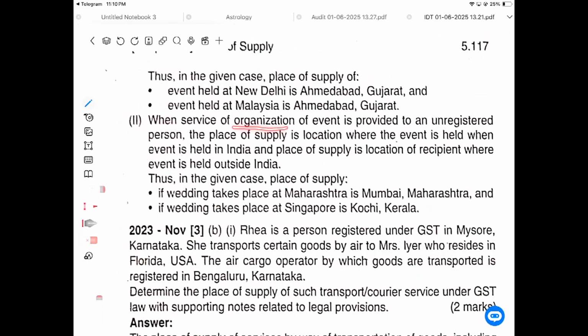When the service of organization of an event is provided to an unregistered person, the place of supply is the location where the event is held. When the event is held in India, the place of supply is the location of the event; if held outside India, it is the location of the recipient. In the given case, the wedding takes place in Mumbai, Maharashtra, so the place of supply is Maharashtra. When the wedding takes place in Singapore, the place of supply is Kochi, Kerala. Very good.